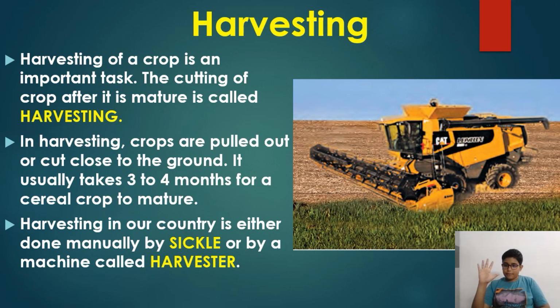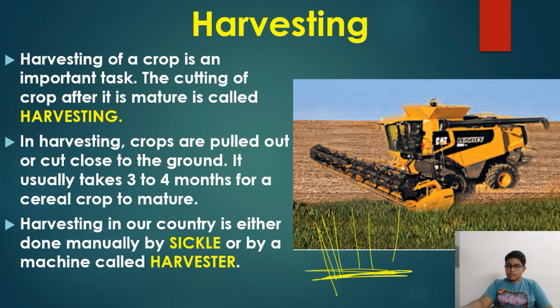Now the last one is protection from weeds. So this is the method of harvesting, the sixth one. After that there is one more method, storage of crops. Harvesting of crops is an important task. You can see a machine here. This machine is known as a harvester. And what do you mean by harvesting? I'll tell you first. Crops are grown. Suppose these lines are plants. Crops are grown, and then crops are cut from here.